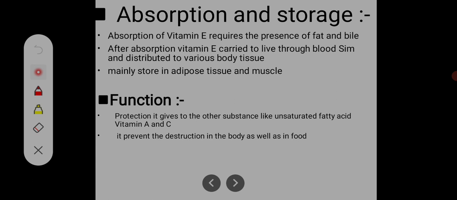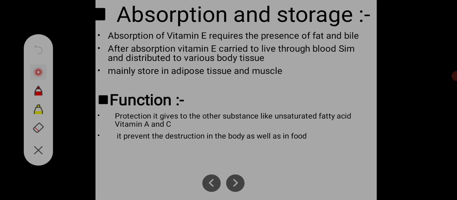These three points are common in all vitamins. Even for vitamin A, we first discussed the introduction, then absorption and storage, and then function.